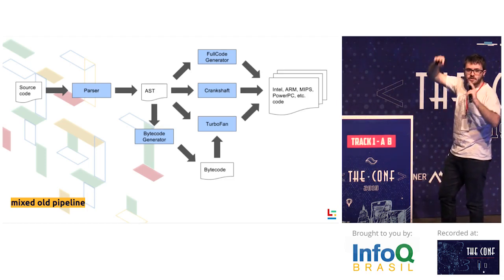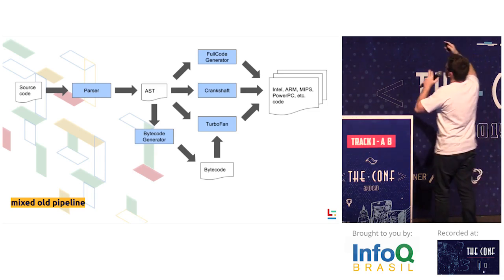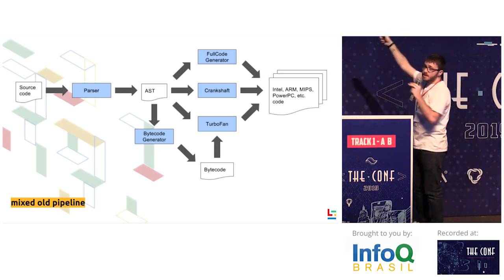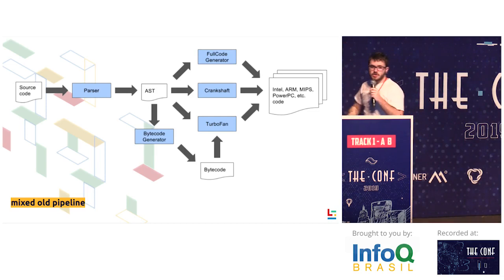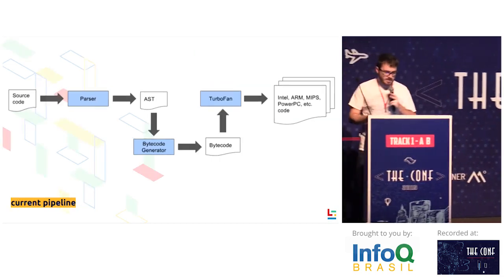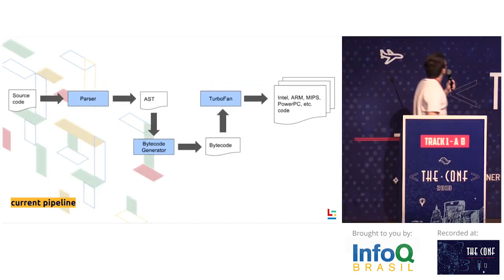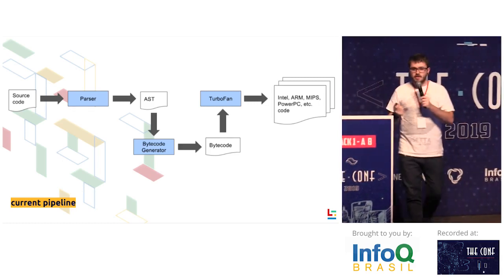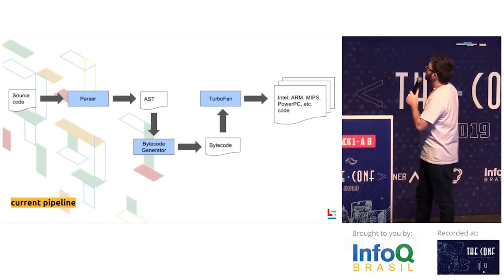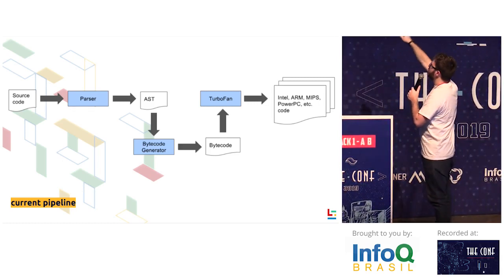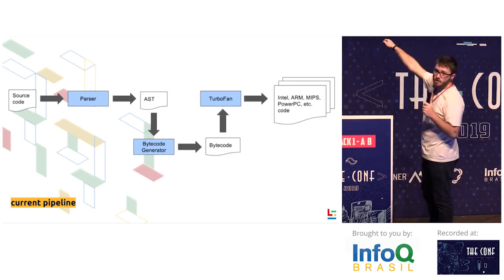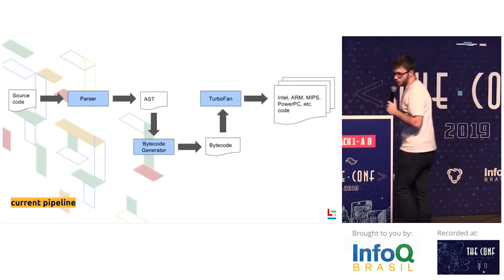Everything goes back to the AST, okay? Basically, all the compilers needed to know the AST prior to compilation so they could gather information about it. With Turbofan and Ignition, this was not necessary anymore. So this is the new pipeline, the current pipeline. The AST only generates bytecodes, and these bytecodes are passed to Turbofan.